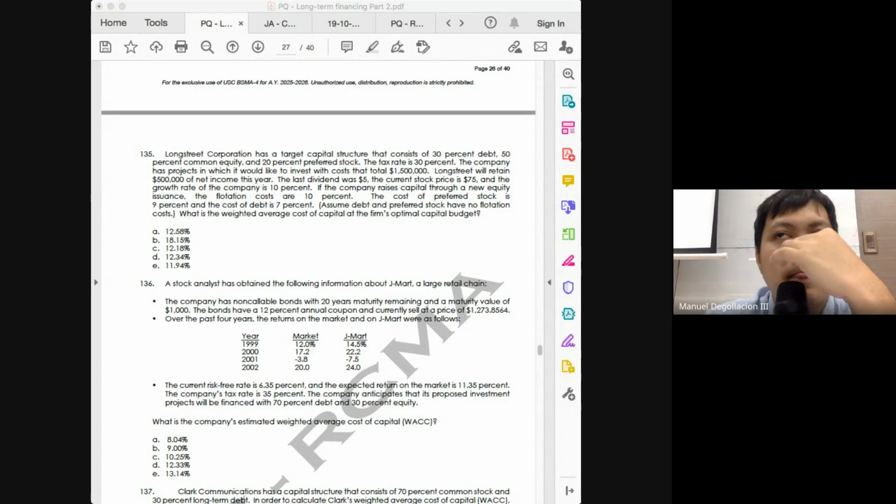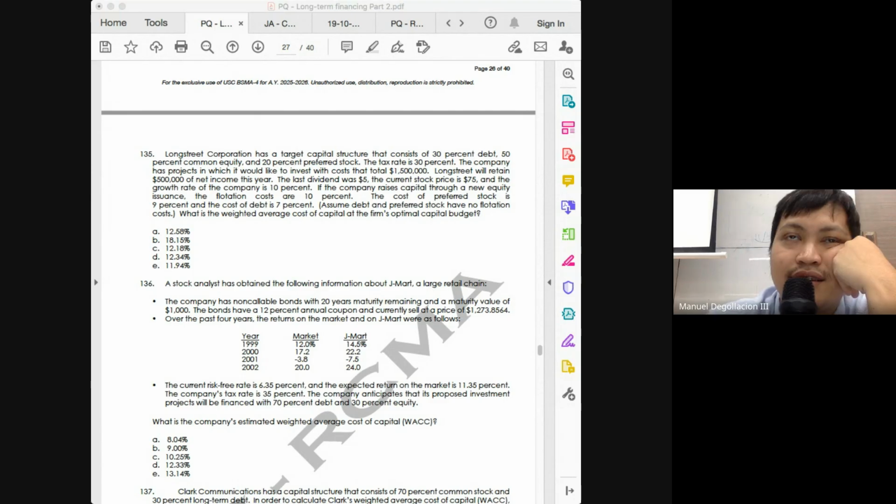By the way, if we are to guess, will the cost of new equity be higher or lower than 17.33%? It would be higher, class, because new equity is more expensive than internal equity.